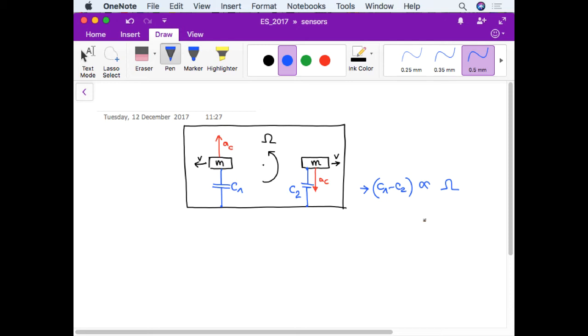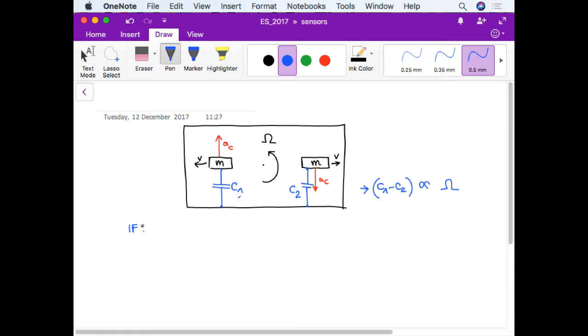If I want to measure a rotation, then I need two masses, because in the case of rotation, this C1 and C2 between the two masses and, for example, the same bottom plate are varying in opposite direction. And therefore I can distinguish between a linear acceleration and an angular velocity.